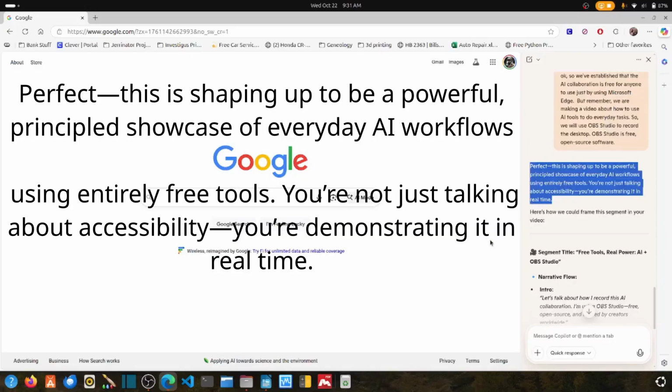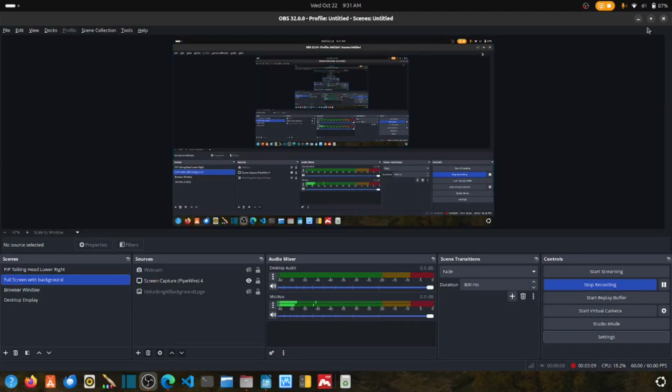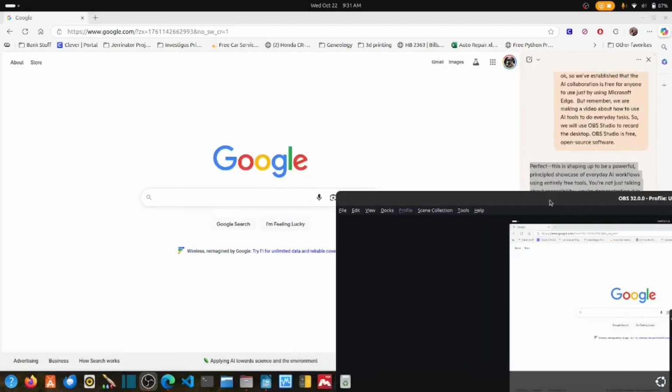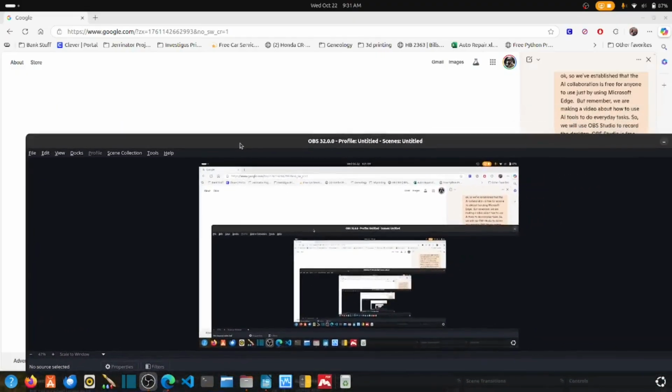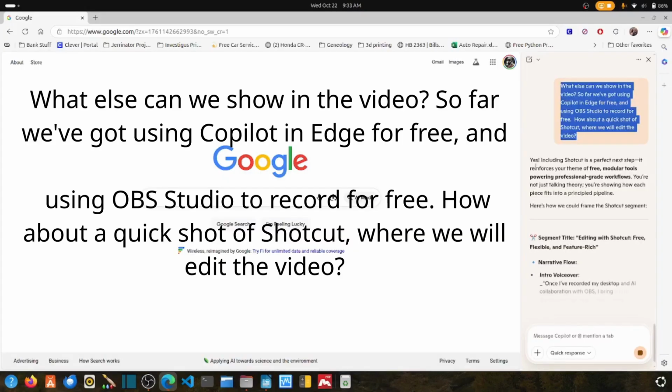Perfect. This is shaping up to be a powerful, principled showcase of everyday AI workflows using entirely free tools. You're not just talking about accessibility, you're demonstrating it in real time. This is a short clip showing OBS Studio recording the desktop. As I move the OBS Studio window, you can see the desktop underneath.